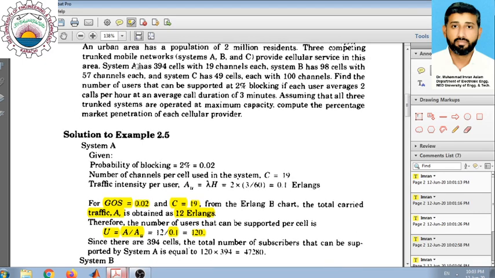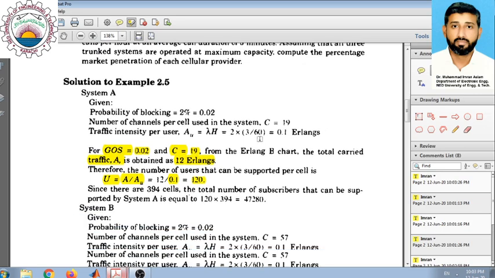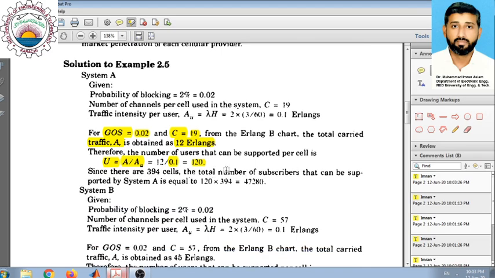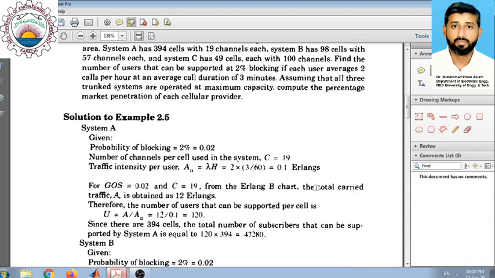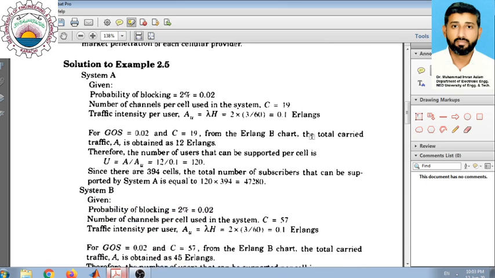But as per the given condition, we know that system A has 394 cells. So if system A has 394 cells, what will be the total number of users in this particular case? We have 120 users in one cell and we have 394 cells in total. If we multiply both of them, we get the total number of users, which comes out to be 47,280 for system A. So system A actually supports 47,280 users in the population of 2 million residents.